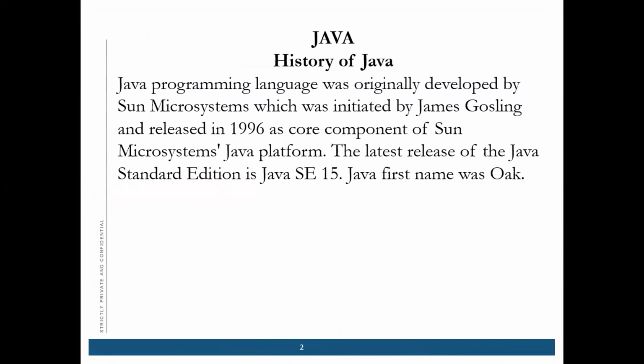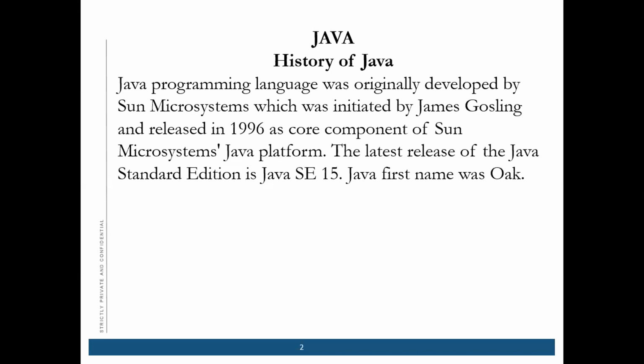So a little bit about the history of Java. The Java programming language was originally developed by Sun Microsystems and it was initiated by James Gosling. He invented the Java language and it was released in 1996 as a core component of Sun Microsystems.